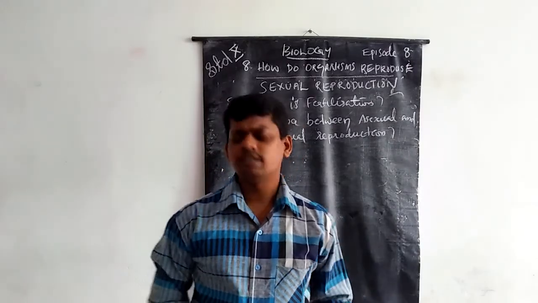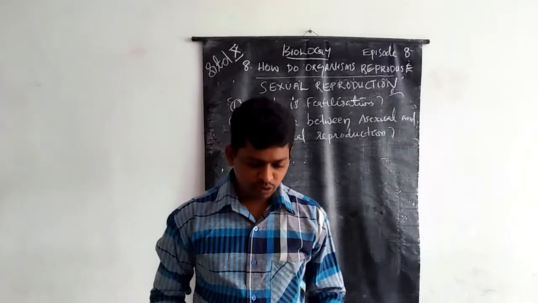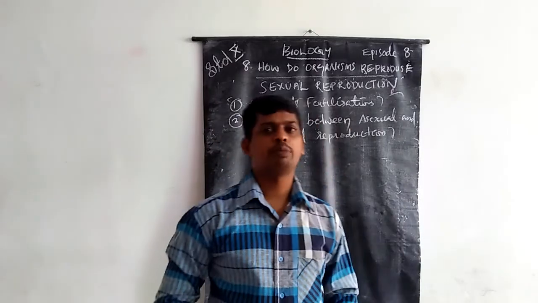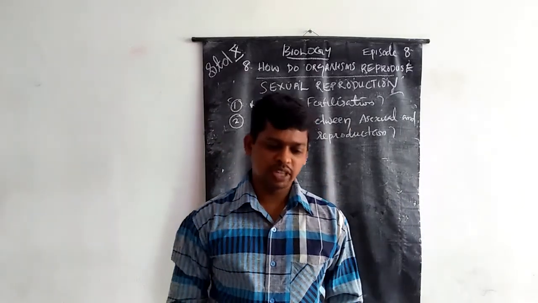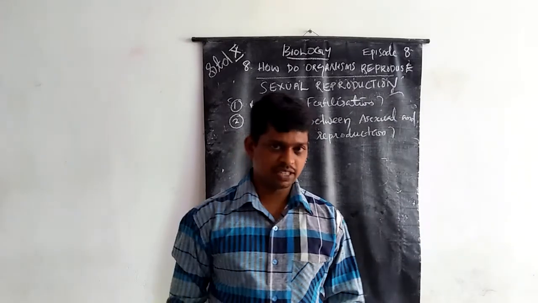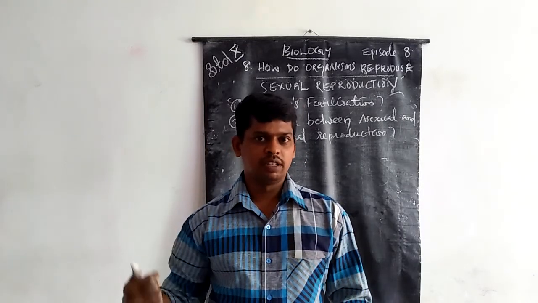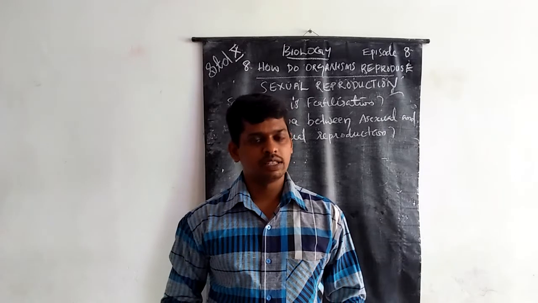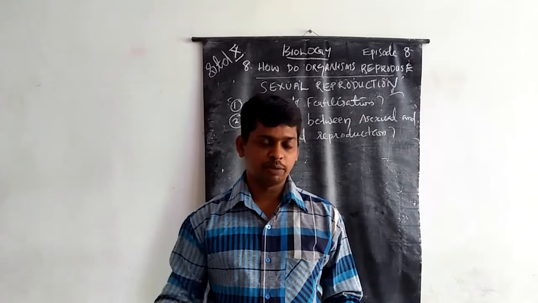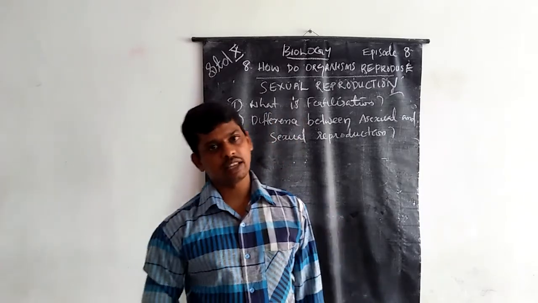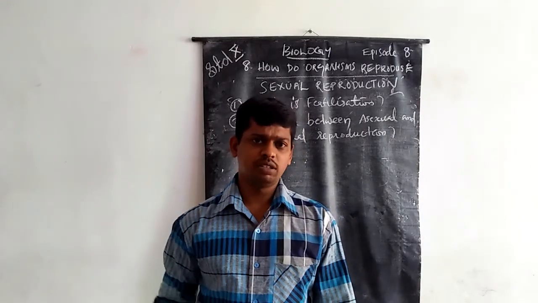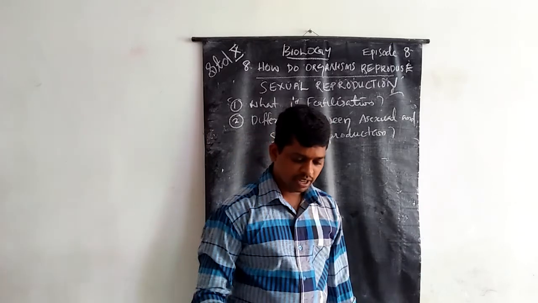The differences are: in asexual reproduction, a single parent is involved, gametes are not produced, and the progeny is identical to the parent. In sexual reproduction, two living organisms, male and female, are involved, and gametes are formed, male gametes and female gametes. The progeny shows genetic variations and is not identical. Those are the main differences.